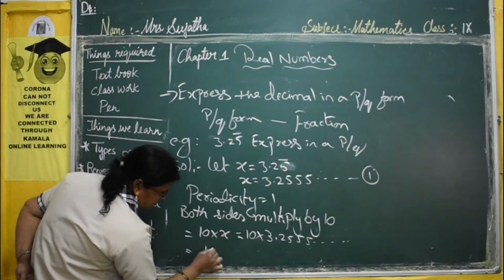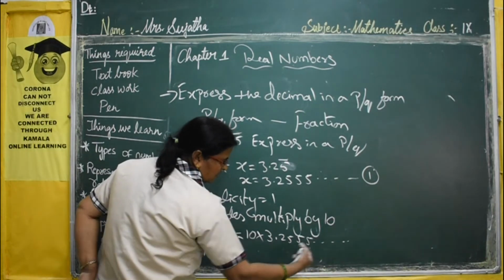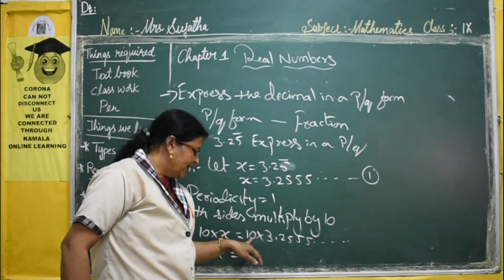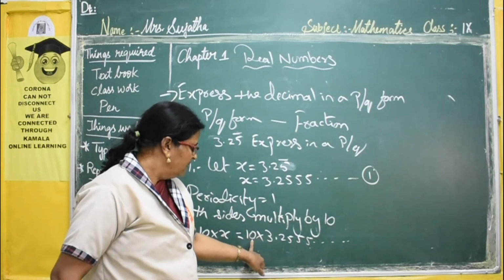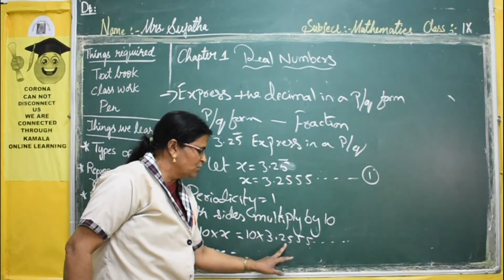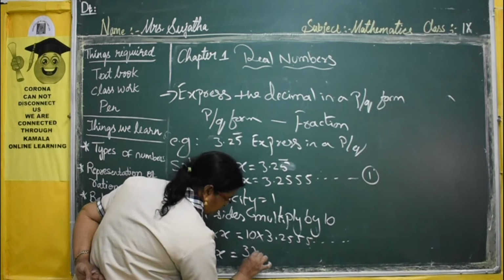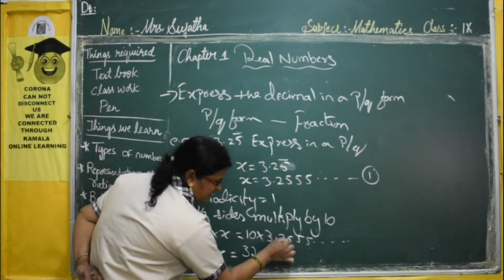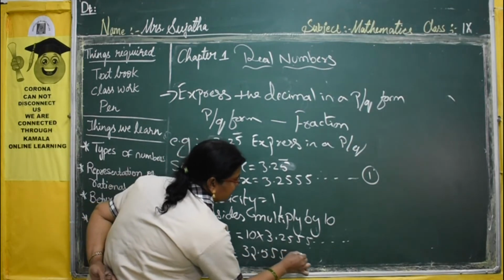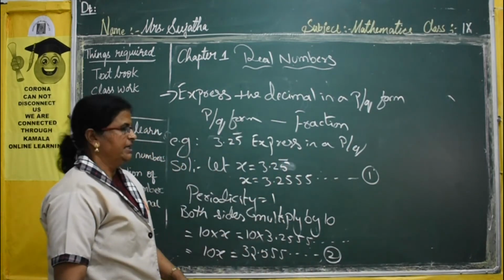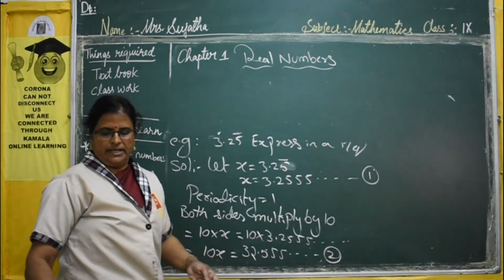Then what answer will you get? X into 10 becomes 10x. 10x is equal to 32.555. So, whenever you multiply by 10, the decimal should move one place. Why? Because periodicity is 1. So, 3, 2, this decimal will be placed only one place over. So, 32.555, and so on. Now, call it equation 2. Okay. Now, we got equation 1 and equation 2.